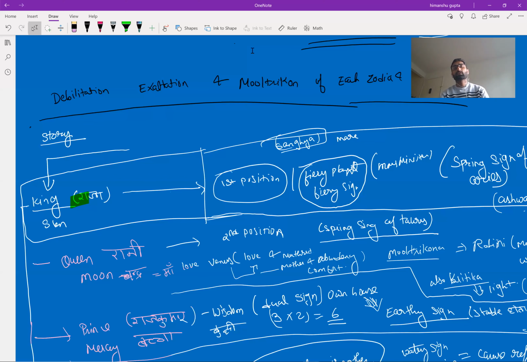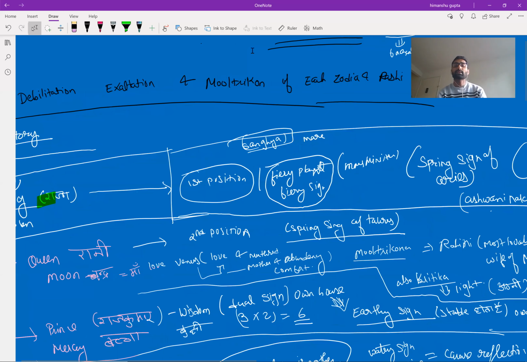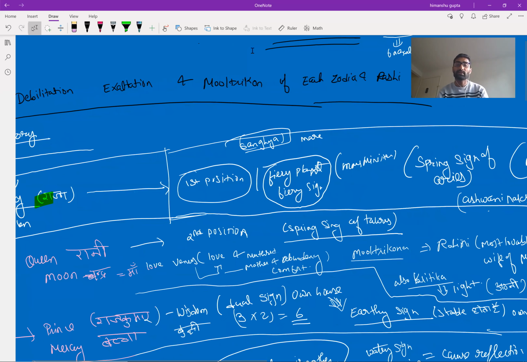Secondly, it's the house of the minister, Mars, and in the minister's house, Sun feels like he will give the command, and he is the only one who will give the authority and the command to the minister commander. That is the second reason why Sun gets exalted in Aries.